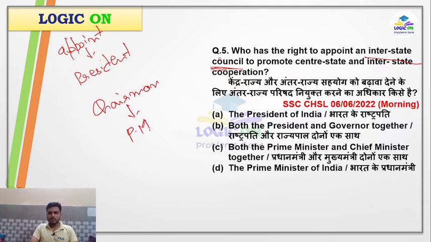So here in our question they are asking who appoints it, so it is the president of India. But if in the same question they had asked who is the chairman of the interstate council to promote center-state and interstate cooperation, then our answer would have been the prime minister. But according to this question, our answer is the president.